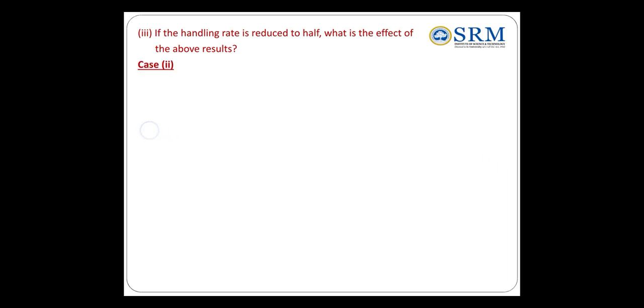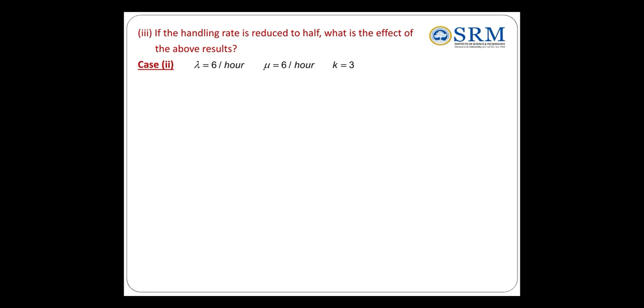Then what is the third question? The third question is, if the handling rate is reduced to half, that's the meaning. Handling rate reduced means service rate. You just reduce the service rate: lambda is 6, mu is 12. If you reduce the service rate, it changes from 12 to 6. Therefore lambda is 6 and mu is 6, then k is 3. So using these values, we should find the results again.